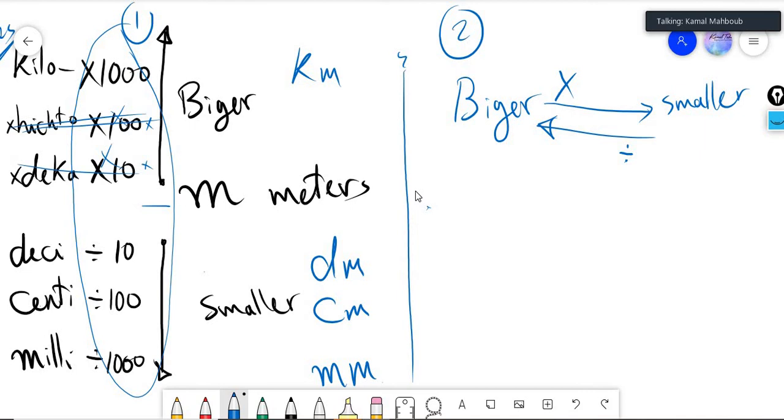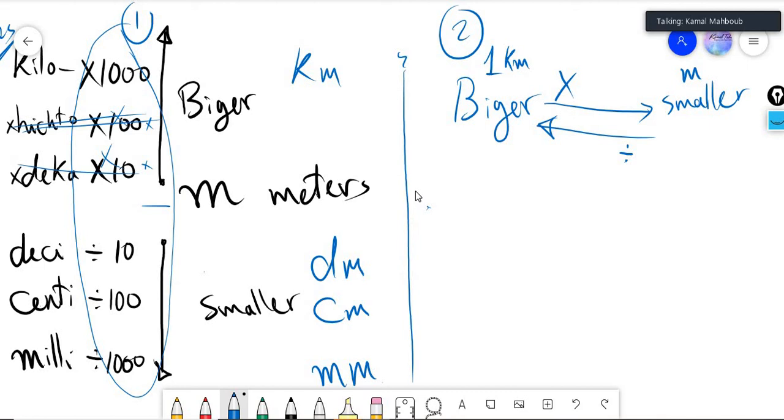For example, if he asked you how many meters are in 1 kilometer, we want to convert from bigger to smaller. It means he wants to convert from bigger to smaller, so we will multiply.